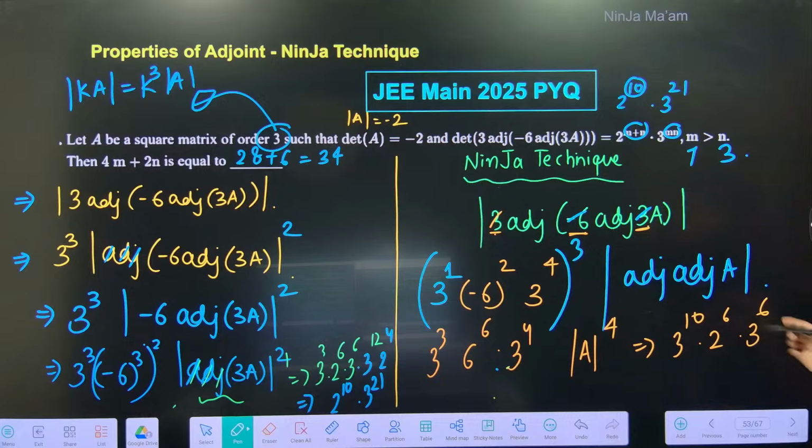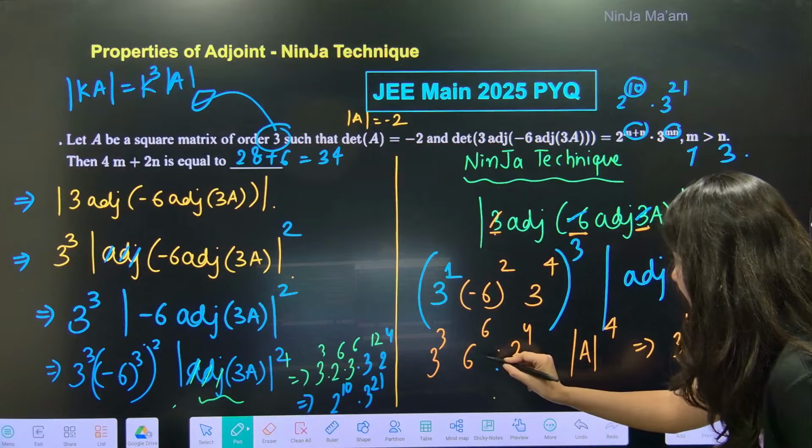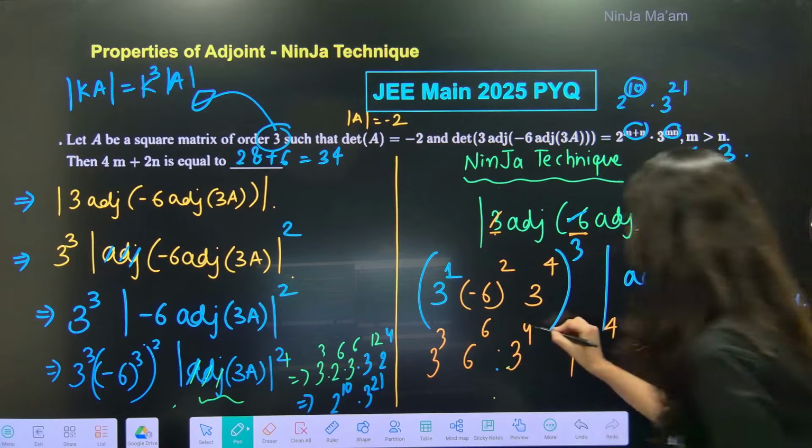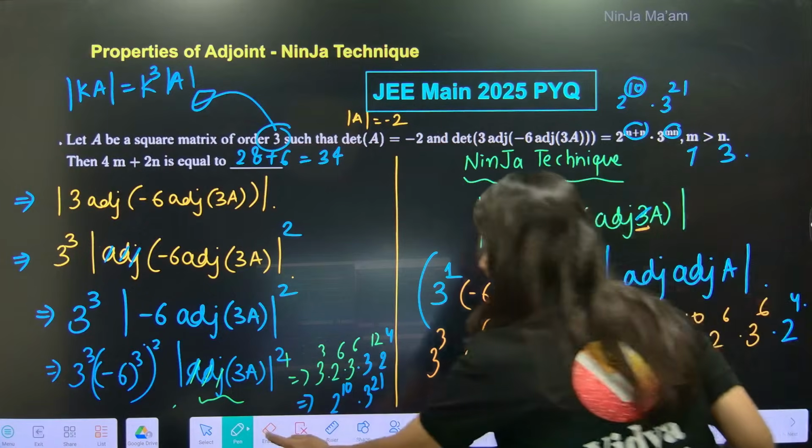So 2 power 4. Am I doing any mistake? 3 cube, 3 power 6, and 4 3s are 12, right? So 12 plus, yes, this is your 12.